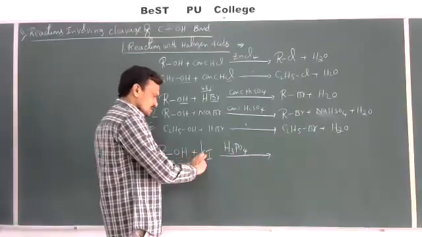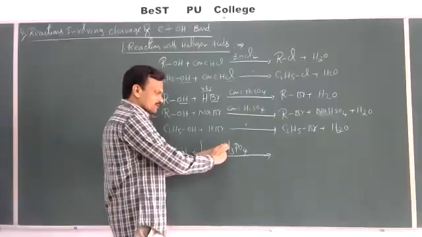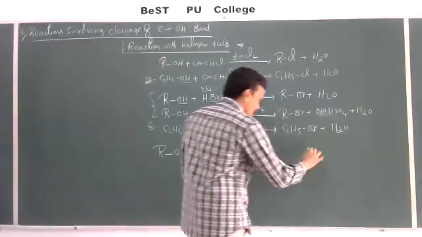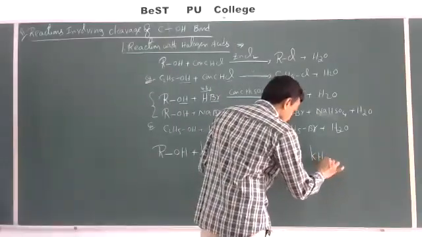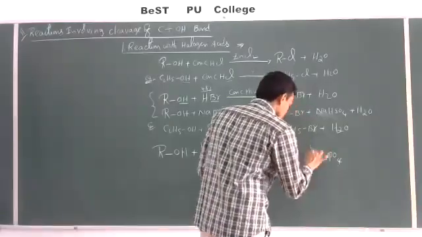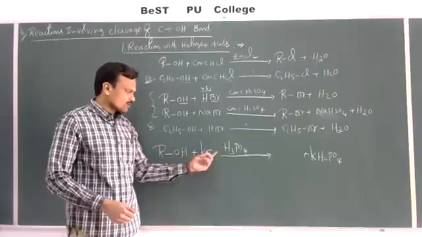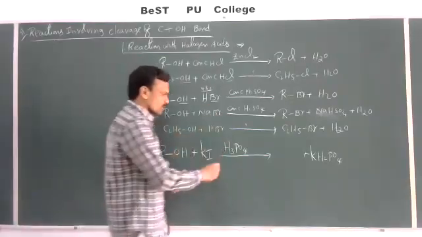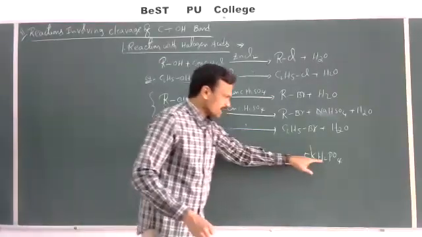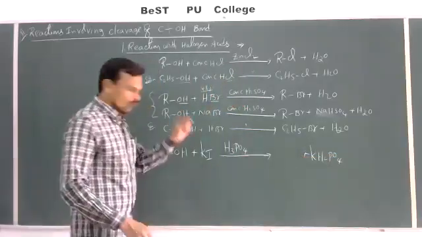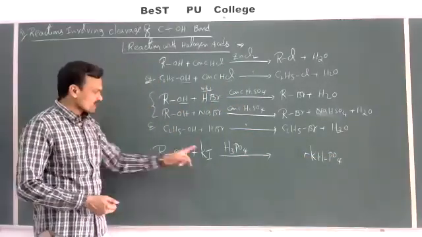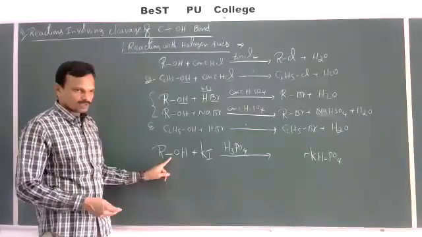First, this KI reacts with H3PO4 and gives KH2PO4 plus HI, potassium dihydrogen phosphate. And the HI formed there can react with this alcohol.